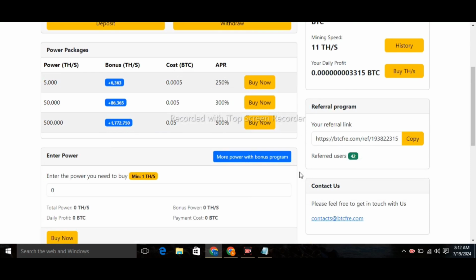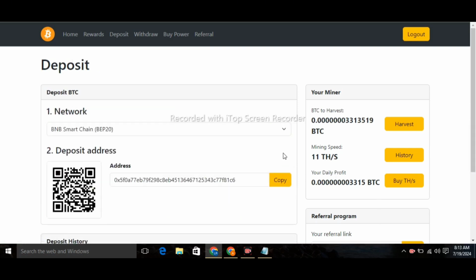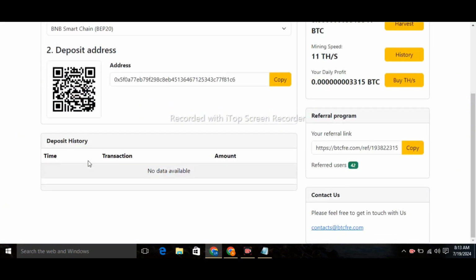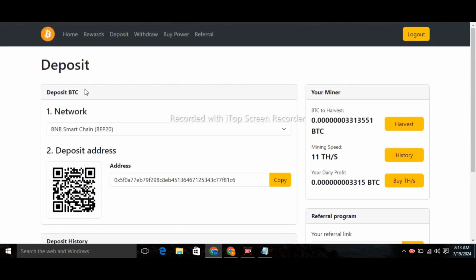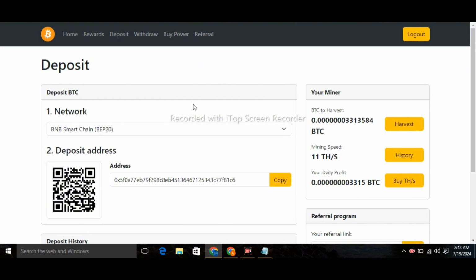If you want to make deposit here, then you just need to click on deposit option. Then it will bring you over here. Here you got a wallet address. You have to copy this address, paste this address in another crypto wallet to deposit here BTC. You can only deposit BTC through BNB Smart Chain BEP20, and after you deposit, you can see your transaction over here. After entering your required amount over here, how can you buy TH hash rate power? Then click on buy power option.